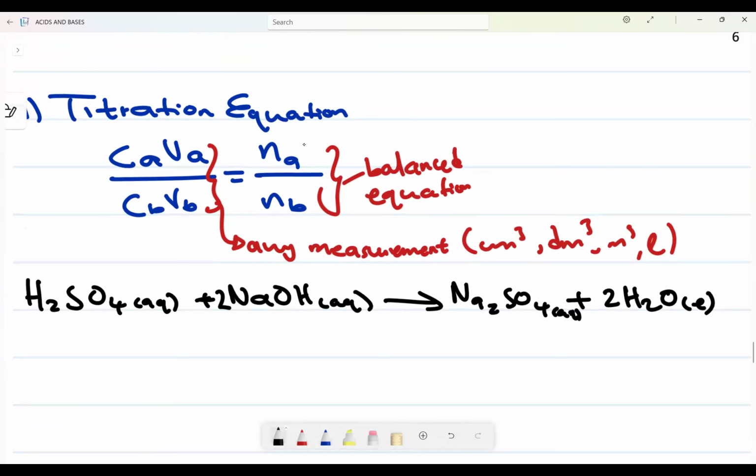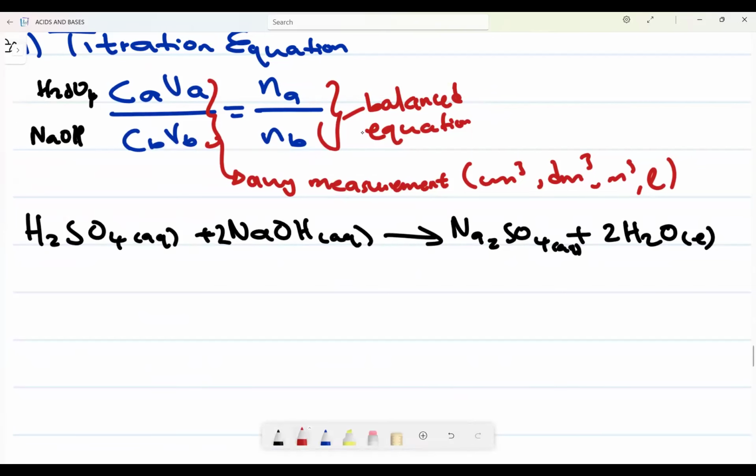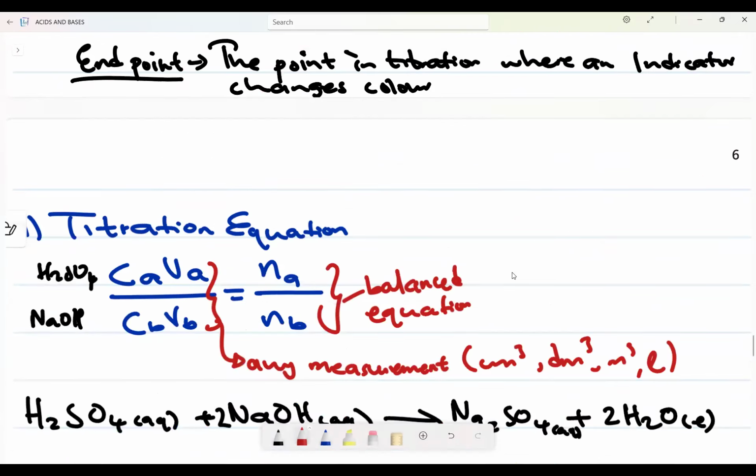I'm titrating an acid, H2SO4, as well as the sodium hydroxide. How can I use this titration? Titration says I need to determine the concentration of what? Of the acid in this case. Can you see? The concentration of the acid is unknown.